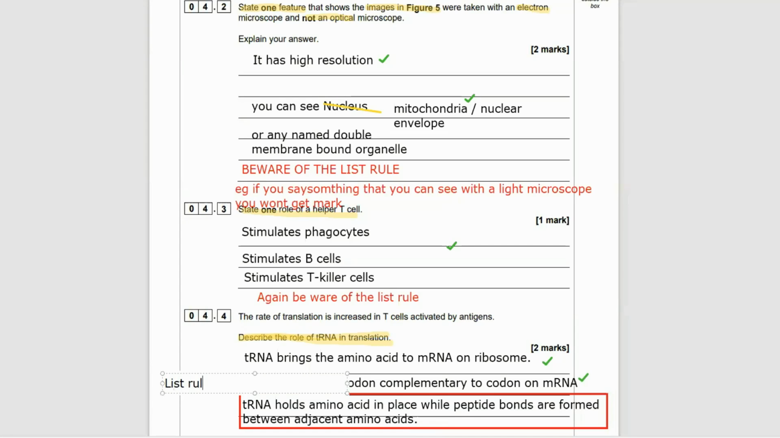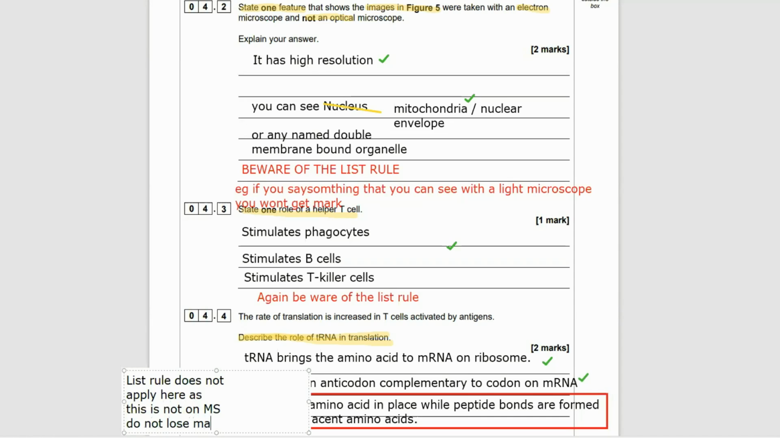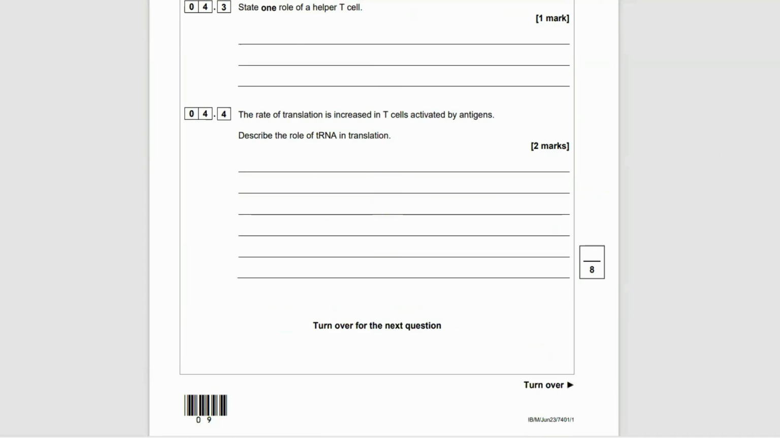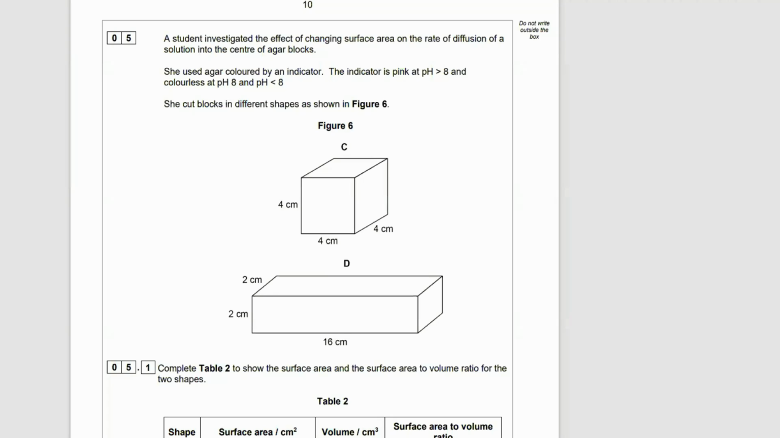Now, should I be writing extra waffle like what I've highlighted here in the red box? I shouldn't really be writing this extra stuff for a 2 marker. However, the list rule doesn't apply here in this situation. This is just a third piece of information. They're not going to subtract this, and it's correct. Make sure any information you write down is correct science, not incorrect, because here they're not going to penalize me for writing this. And in fact, it may gain me a mark depending on the mark scheme.